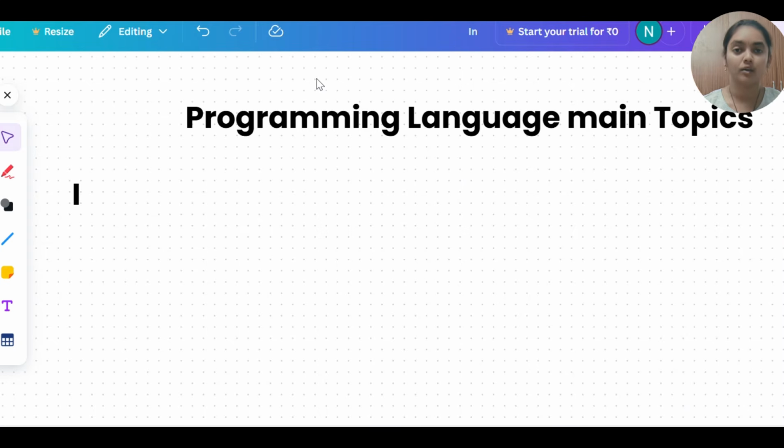So from today, starting with day 1, what are the main steps we have already discussed, those will be discussed daily. Okay, so mainly, what are the things in a programming language?